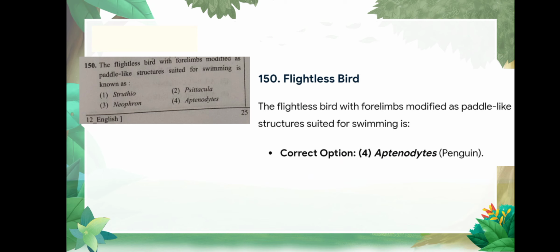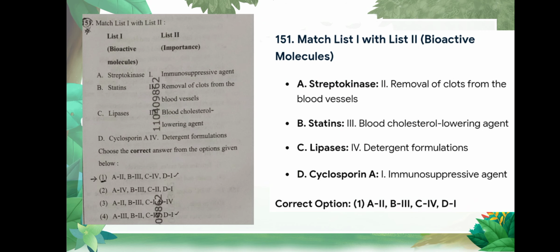Question number 150 is the flightless bird with forelimbs modified as paddle-like structure suited for swimming is known as Aptenodytes, that is penguin, option number 4. Question number 151 is match the following, and the correct option is option number 1, streptokinase helps in removal of clots from the blood vessel, and statins help in lowering the blood cholesterol, and others are given below.